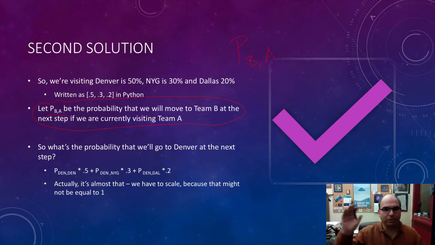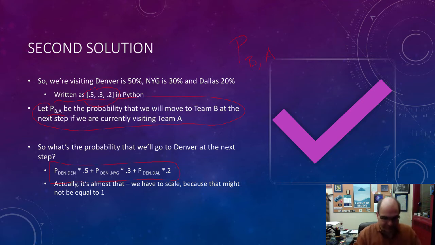Suppose that I got all those probabilities. Now, before we said that there's a 50% chance or 0.5 probability that I'm visiting Denver, or that Denver's my favorite team. There's a 0.3 probability that I'm visiting the Giants, or that the Giants are my favorite team, and a 0.2 probability that I'm visiting Dallas. So what are my probabilities that I want to stay, or I want to be in Denver, right? That Denver is my favorite team next week, and the answer is this.